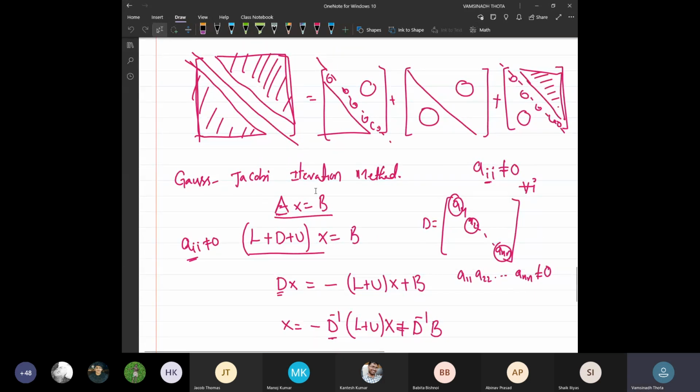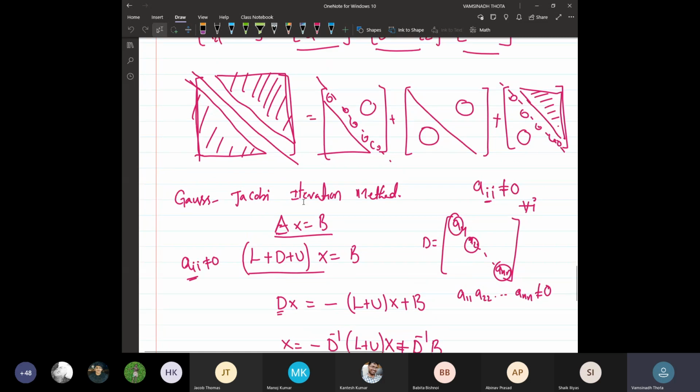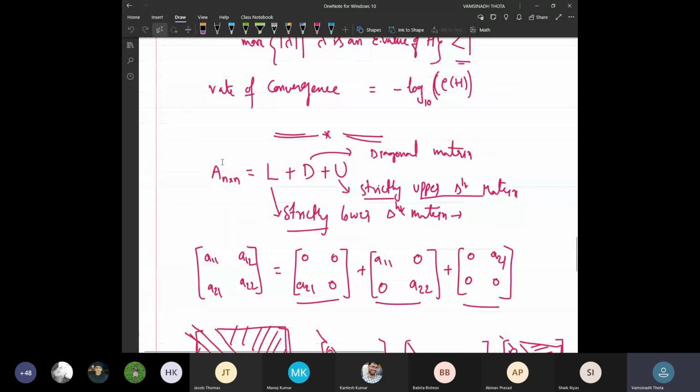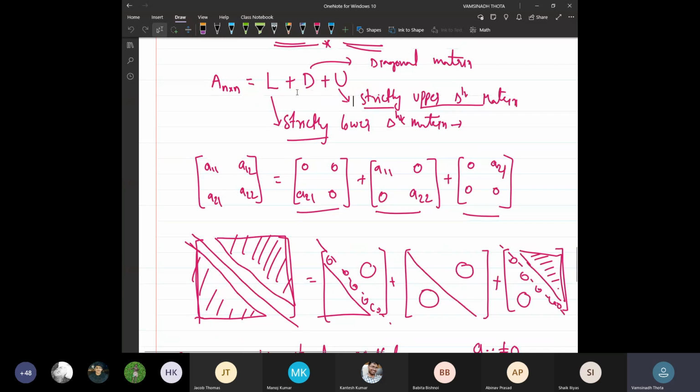So what does the Gauss-Jacobi method mean? Before starting, you need to understand that any square matrix can be written as a sum of three matrices: the strictly lower triangular matrix, the diagonal matrix, and the strictly upper triangular matrix, L plus D plus U. This is addition, not multiplication. Multiplication we have already done in the LU factorization.